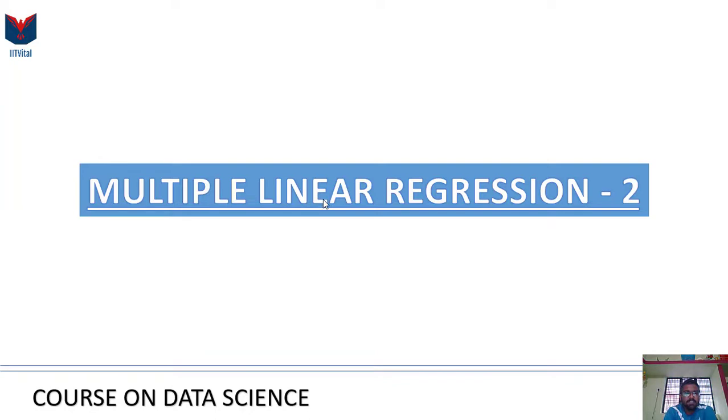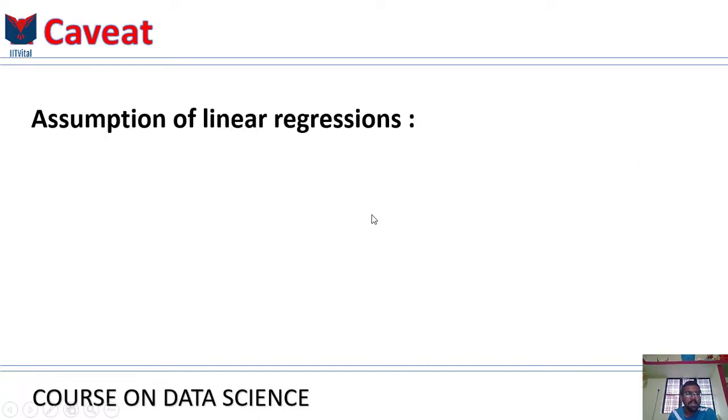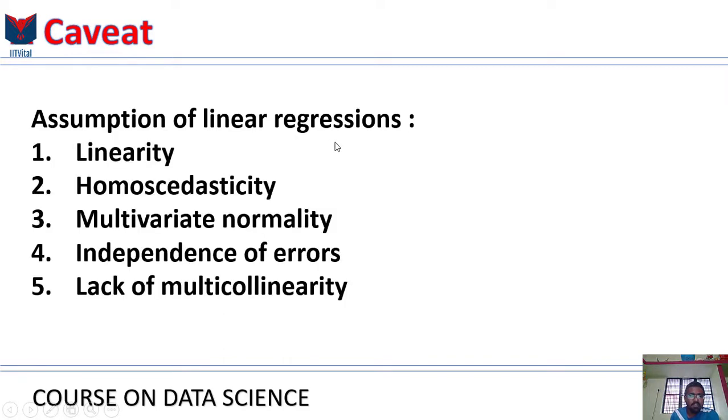Before we dive into the section, I wanted to give you a quick heads up that there is a caveat around everything that we are doing with linear regressions. Linear regressions have assumptions, and the assumptions are listed below: linearity, homoscedasticity, multivariate normality, independence of errors, and lack of multicollinearity. Before building a linear regression model, you need to check that these assumptions are true, and then you can proceed and be sure that you are building a good linear regression model. Well, in this section, we won't be focusing on that.